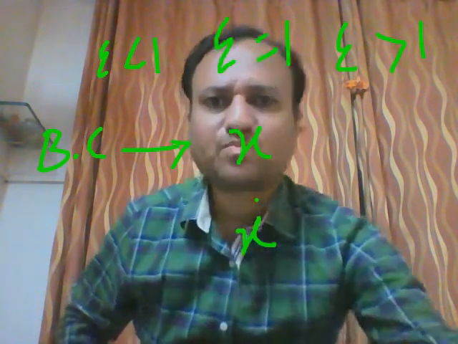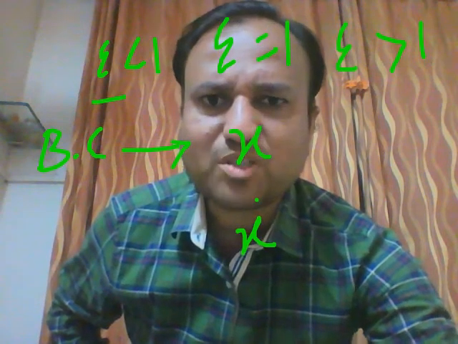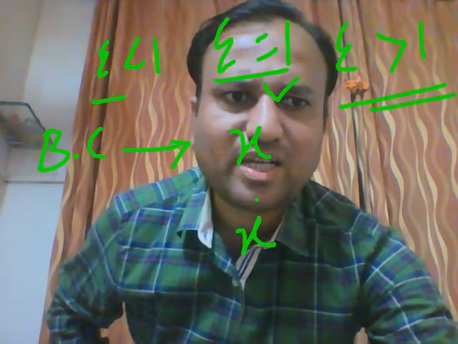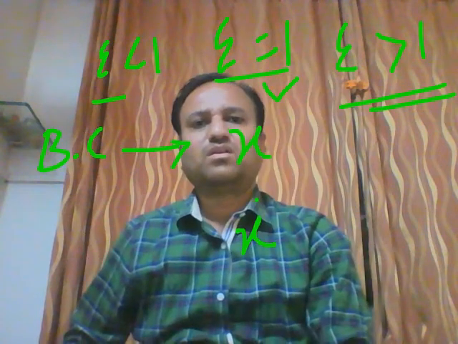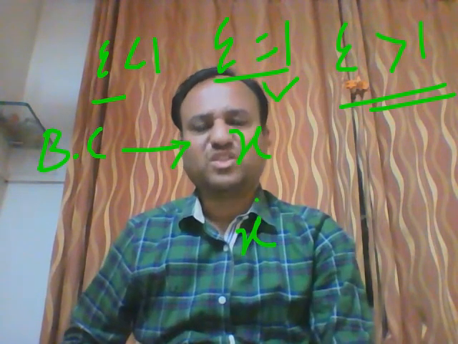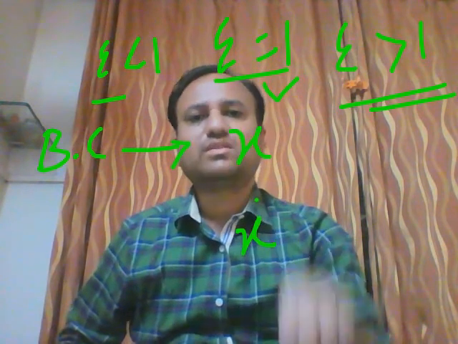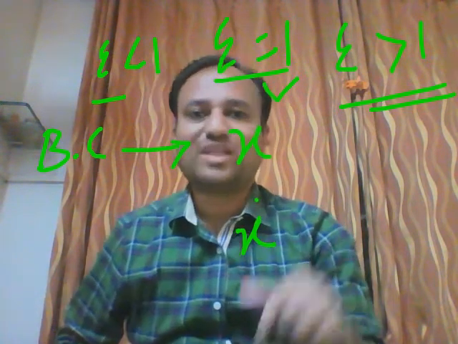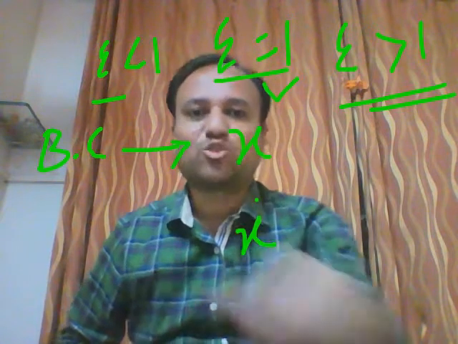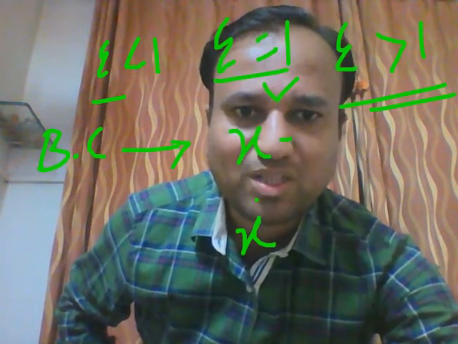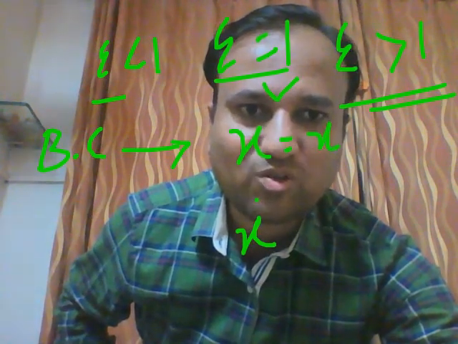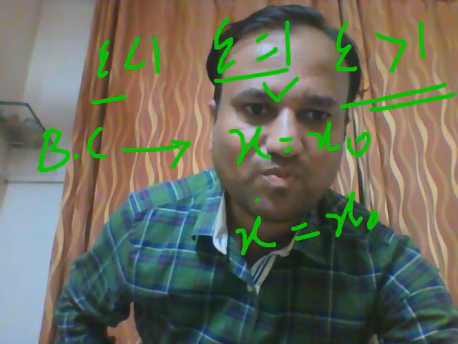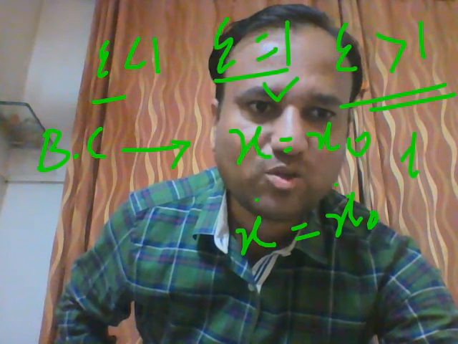So student, for this case, epsilon equal to 1, epsilon less than 1, epsilon greater than 1, first derive the solution, that is the value of x for these two boundary conditions. So first boundary condition, x is equal to x0 and x dot is equal to x dot 0 when t is equal to 0.